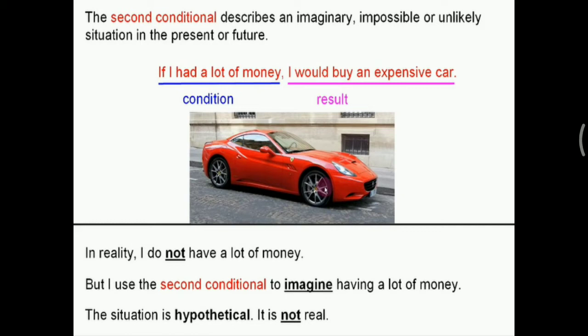The situation is hypothetical or not real. Situasinya tidak nyata, hanya imajinasi. So we are using the second conditional sentence like if I had a lot of money, I would buy an expensive car. Okay, that was the example of the second conditional sentence.